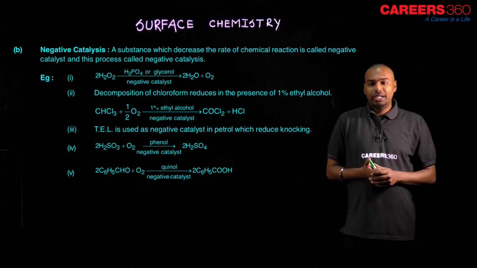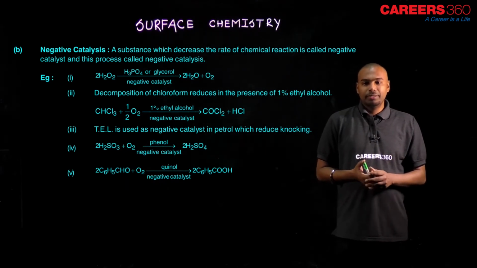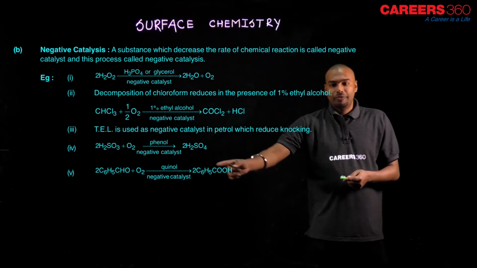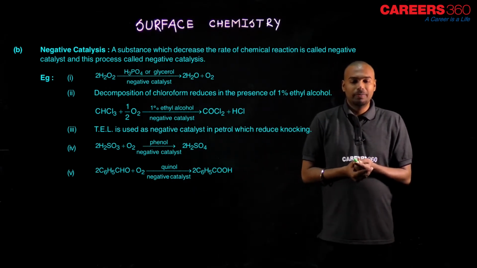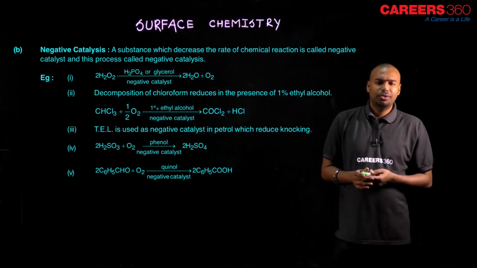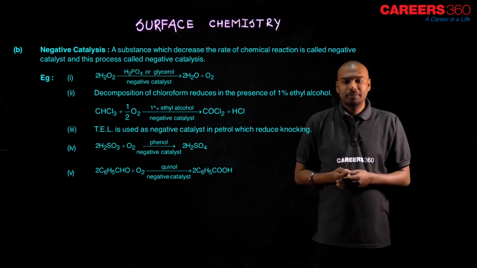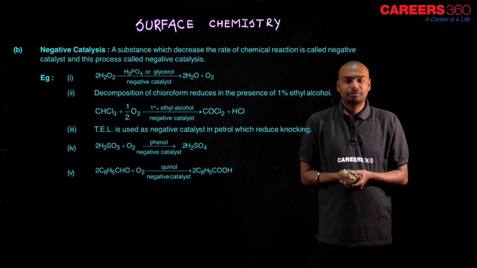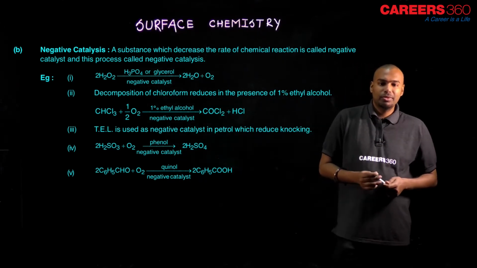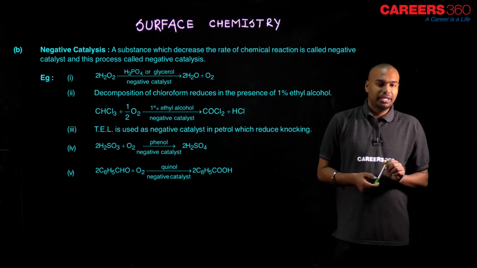The very important one in this segment is the fourth one. Can you see H2SO3 plus O2, phenol? When you reach class 11th and 12th, there you find this reaction, where phenol works as a negative catalyst. So, these are the examples of the negative catalyst, my dear student.